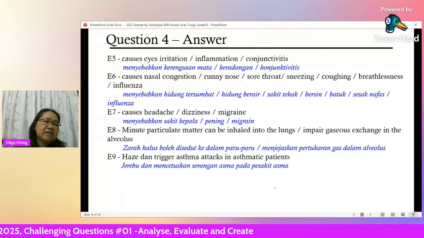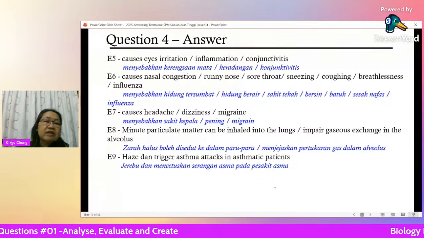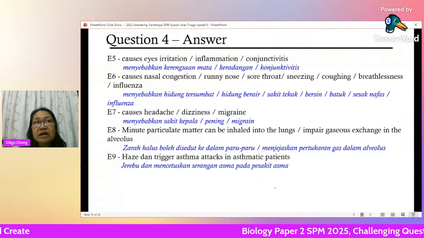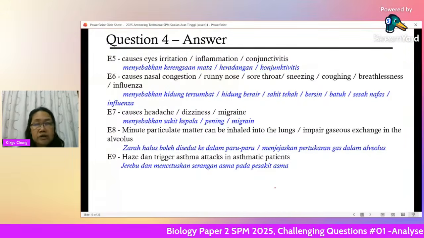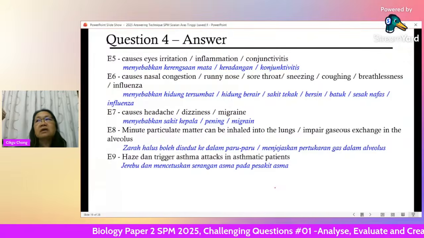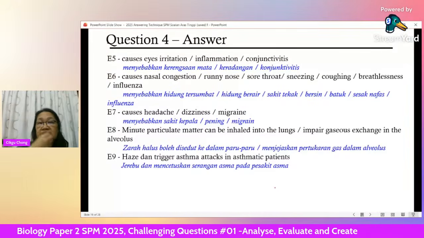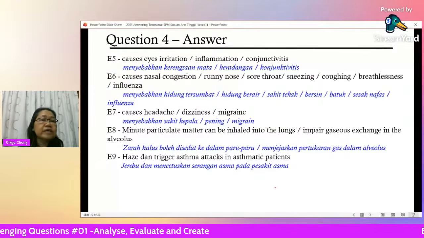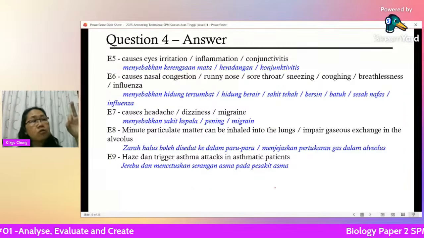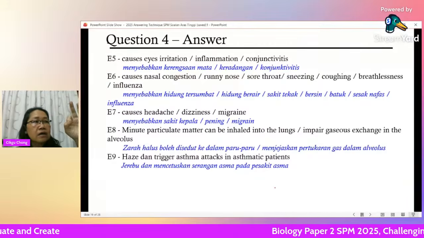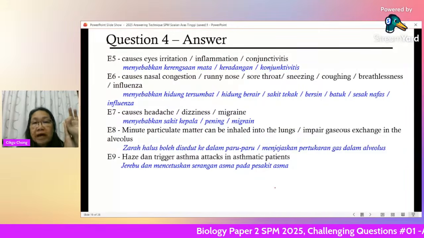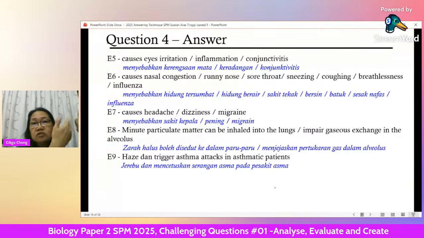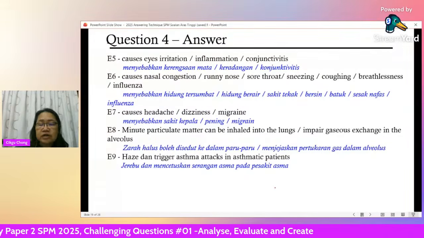Haze, and I think the particles in the air trigger asthmatic attacks. So people who already have asthma need to have clean air. If the haze happens, the particles get inhaled into the respiratory system, and it can trigger the person to get an asthmatic attack. That means the bronchioles, the narrow airway, becomes narrow, so it is difficult to get oxygen or air into the lungs. So they can trigger an asthmatic attack.